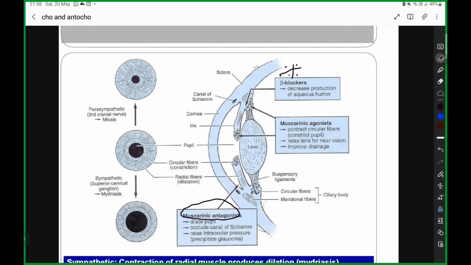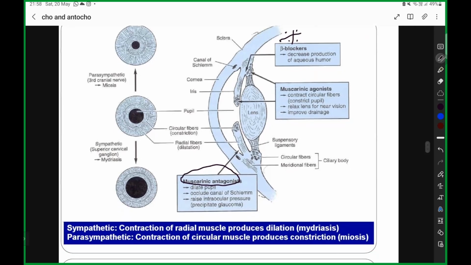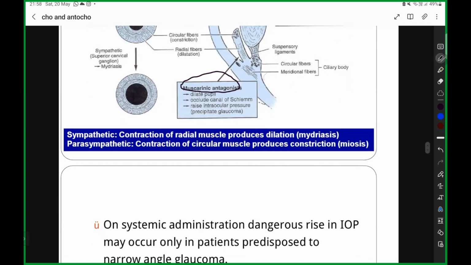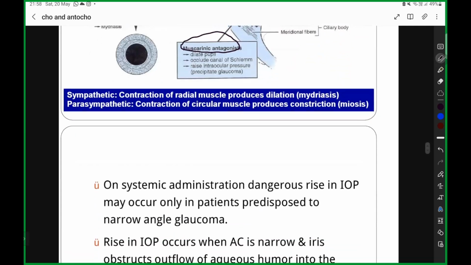Whereas the muscarinic antagonist is going to dilate your pupil, that is mydriasis. It is going to occlude your canal of Schlemm, raise the intraocular pressure and precipitate glaucoma. Clear? So what does the sympathetic system do? Mydriasis. So anticholinergics are very similar to that. The sympathetic system causes mydriasis; the parasympathetic system causes meiosis.